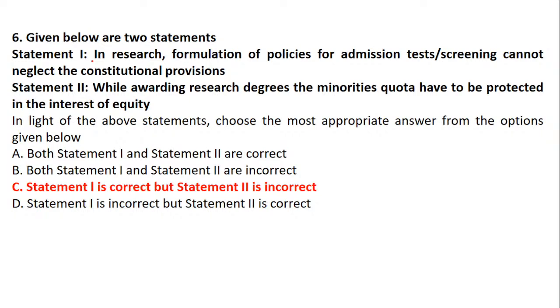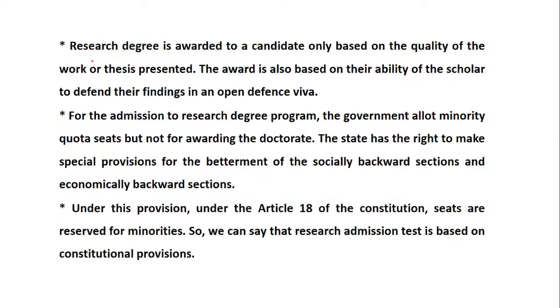In case you want to know a little more detail, I'll read it out. Research degree is awarded based on the quality of research, that is, the research scholar's ability to defend their viva. For admission, the government allots minority quota, but not for the doctorate.